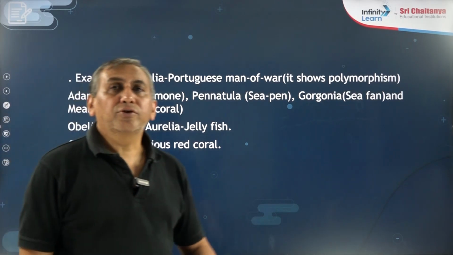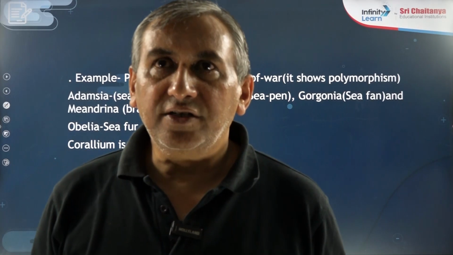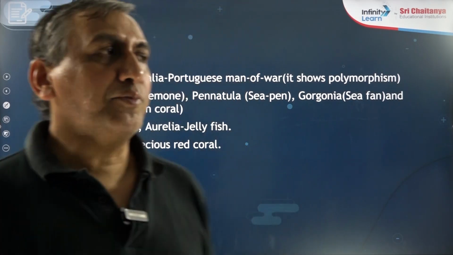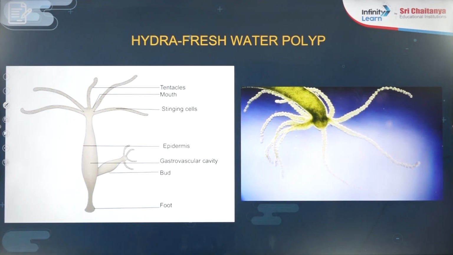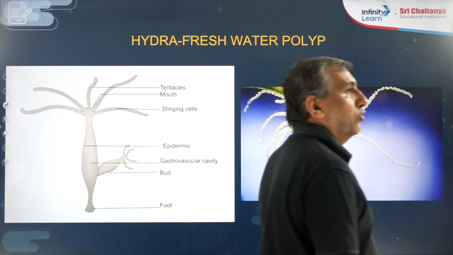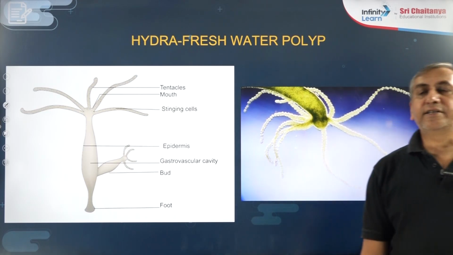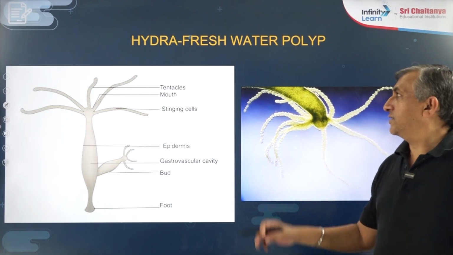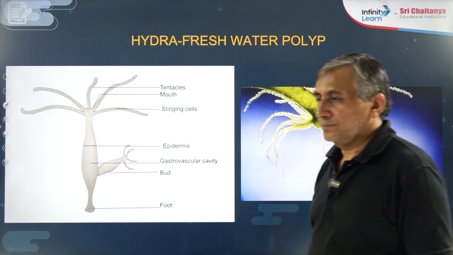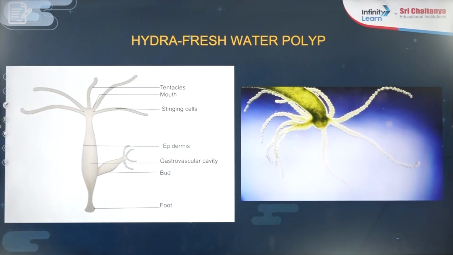Now we have to discuss so many things related to the Coelenterata. The basic thing that you have to remember is the examples of phylum Coelenterata. First, the very common example known by every student, Hydra. Hydra is known as the freshwater polyp. Please see all the examples carefully. That's why I came to the side, so you are able to see clearly.